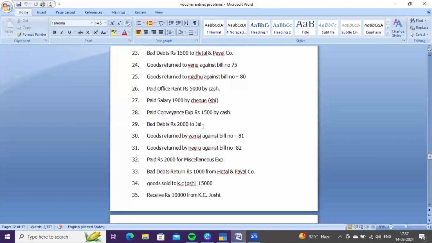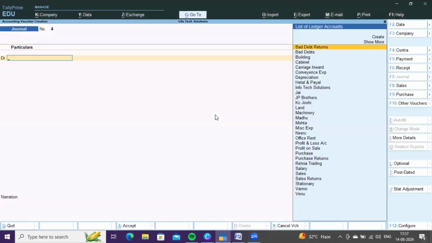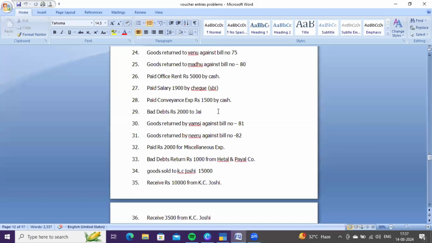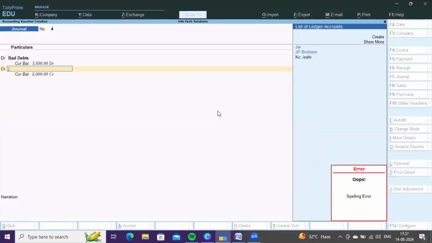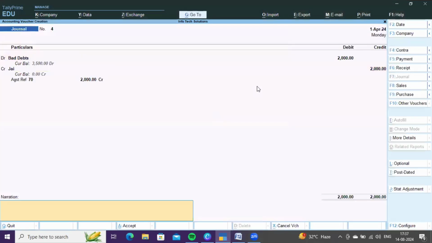Next, bad debt to Jay. It means Jay is unable to repay the amount to us, so it is bad debt to us. It comes under general voucher. Debit bad debt account, how much? 2,000, and credit Jay account against reference. The pending balance that we need to receive from Jay is 2,000, but now he is unable to repay this 2,000 to us. So it is bad debt to us.